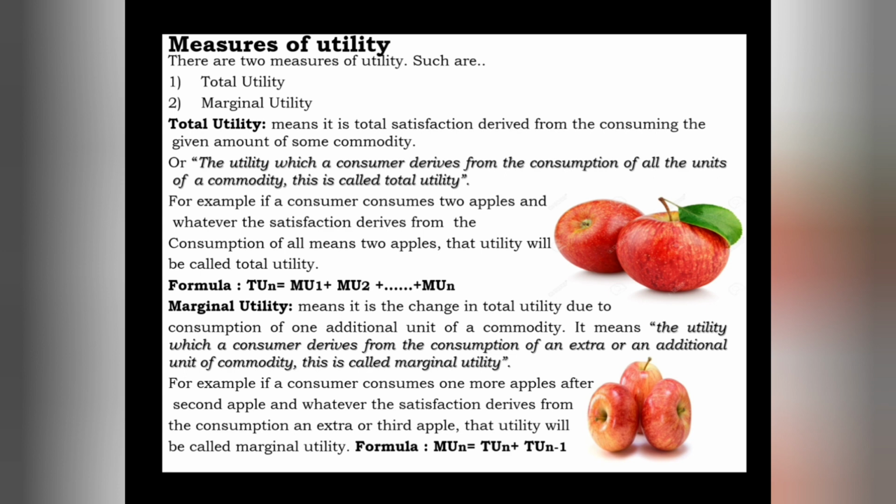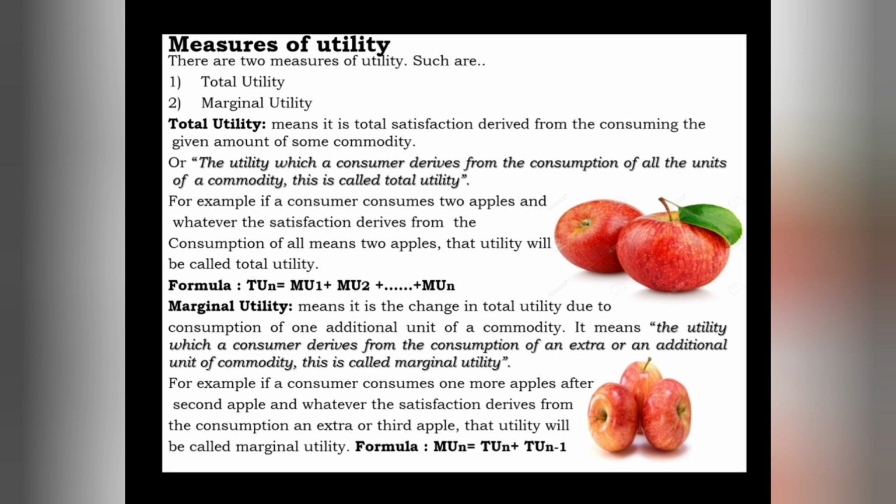To calculate that utility, first we have to understand the measures of utility. In economics we have two kinds of measures of utility, such as total utility and marginal utility. Let's understand what total utility is. Total utility means the total satisfaction derived from consuming a given amount of some commodity.